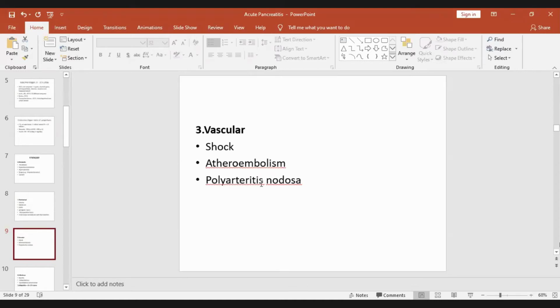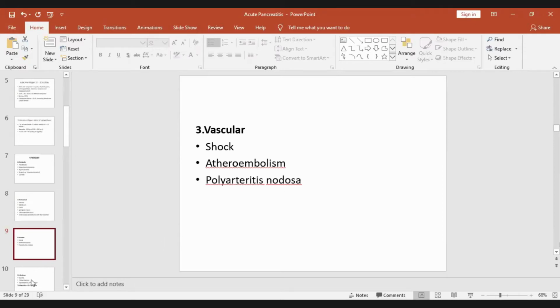And then polyarteritis nodosa is inflammation of the arteries. When you come to the cardiovascular system, we'll be talking about this. In polyarteritis nodosa, there is inflammation of the blood vessel, and there is a narrowing, and there is thrombus formation, so there is blockage of the blood supply. So these are the vascular causes: shock, atherosclerosis, polyarteritis nodosa.